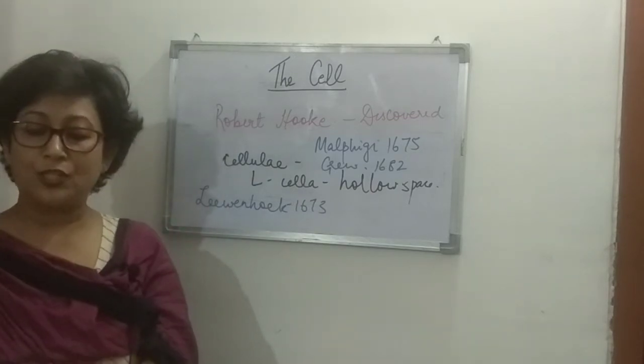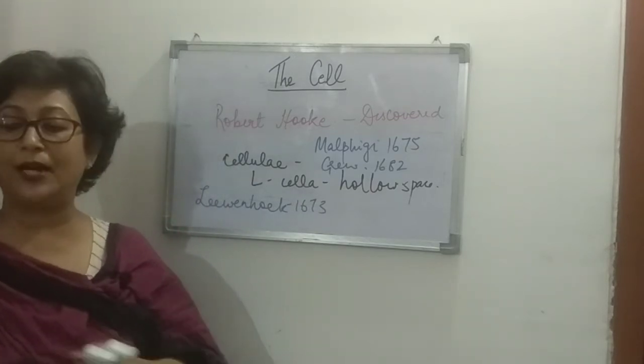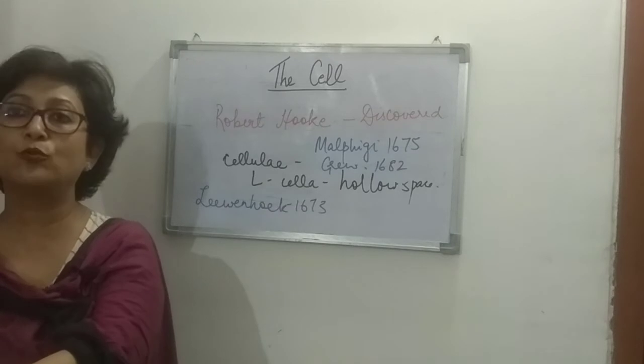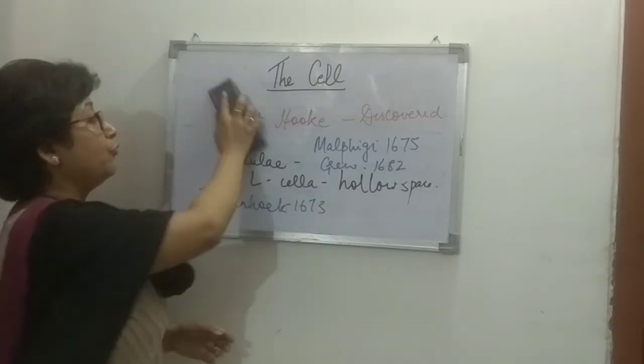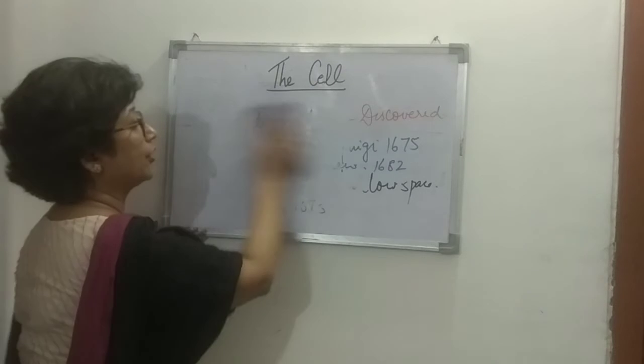The cell theory was formed by Schleiden and Schwann. These are two German scientists who put forward the cell theory.